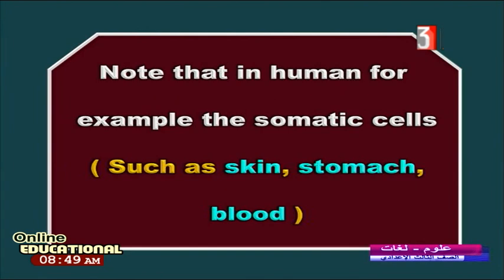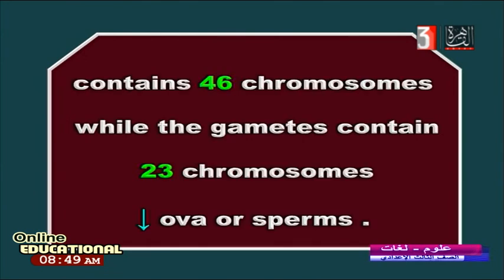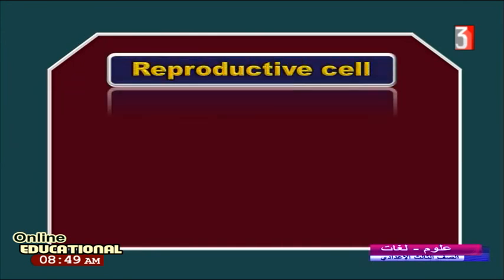For example, the human somatic cells, such as skin, stomach, blood, liver, all of them are called somatic cells. They have 46 chromosomes, while the gametes contain 23 chromosomes only, ovum and sperm. Catch this now: reproductive cells, meaning reproduction, means sperm and ovum.